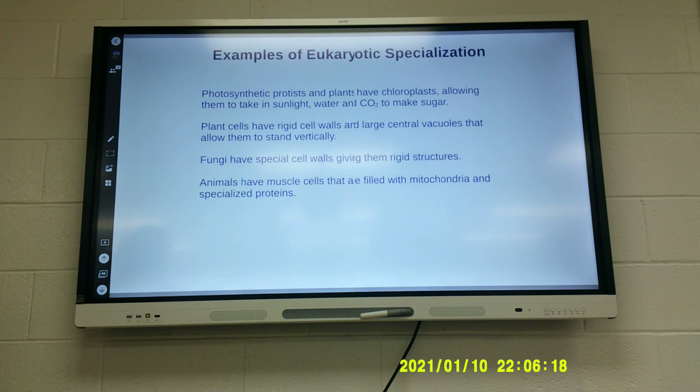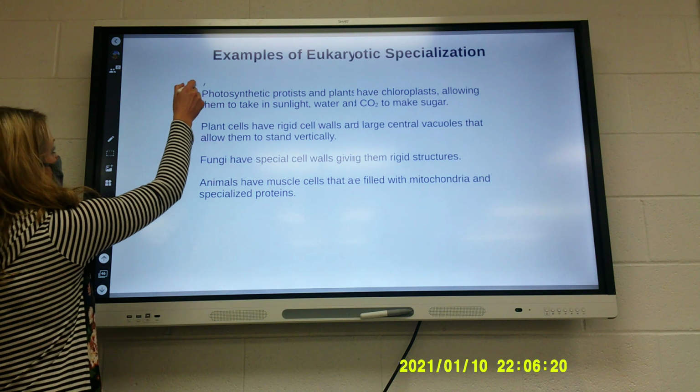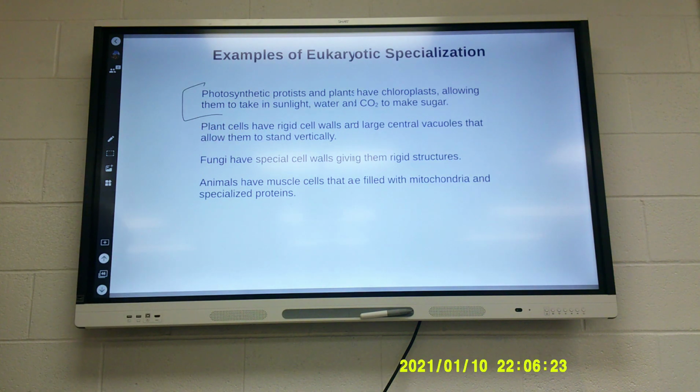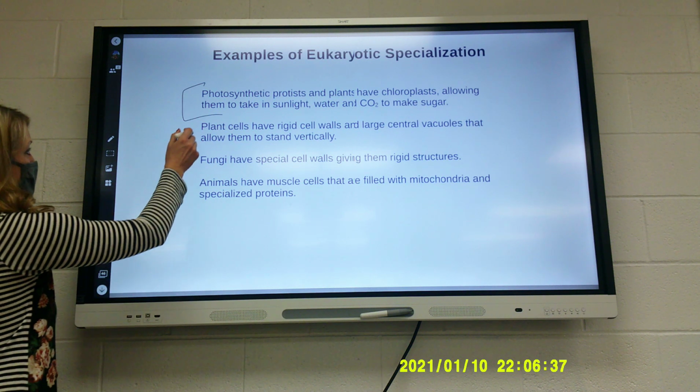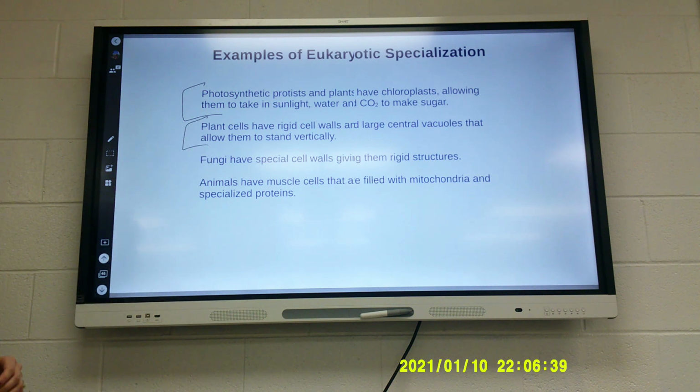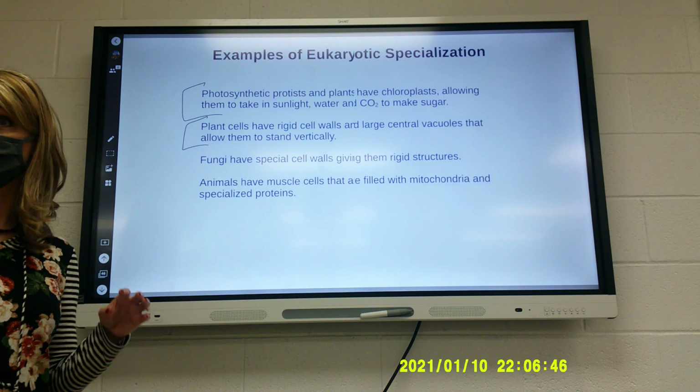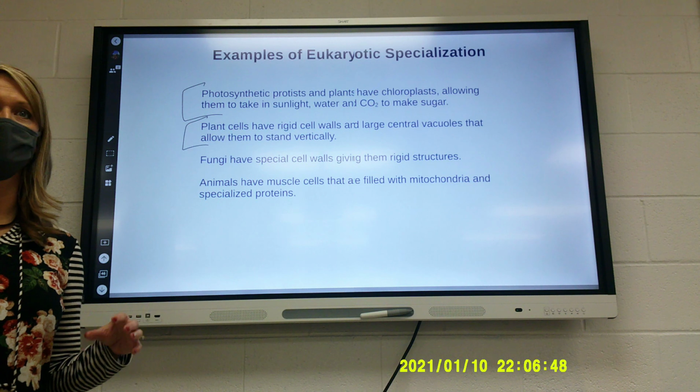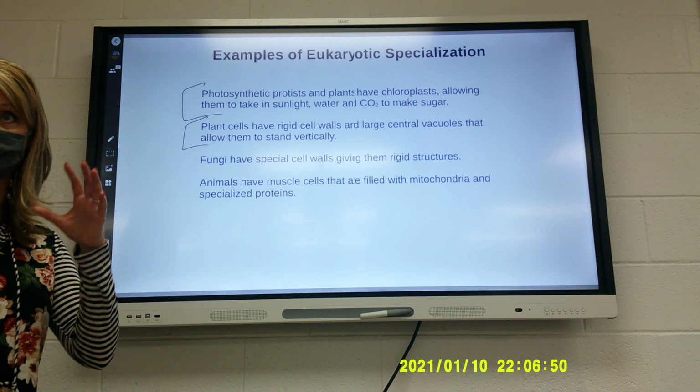Examples of eukaryotic specialization. Photosynthetic: these are things that make their own food using energy from the sun. Photosynthetic protists and plants have chloroplasts, allowing them to take in sunlight, water, and carbon dioxide to make sugar. Plants have rigid cell walls, like the outside of a tree, and large central vacuoles that allow them to stand vertically. When plants are low on water, you know how they'll kind of wilt? That's because that large vacuole doesn't have enough water in it to help hold the plant upright.